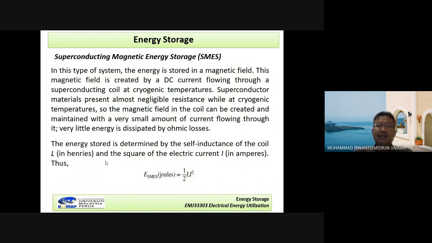Now the first we want to discuss is the superconducting magnetic energy storage system, SMES. Remember, for this case it is an inductor. The inductor connected to the voltage source will produce current, and current flows through this inductor.